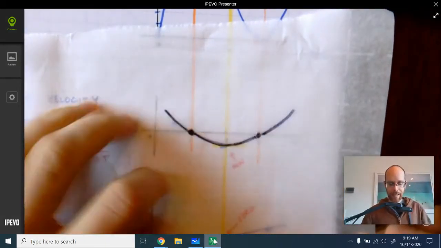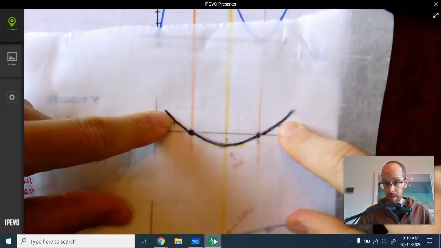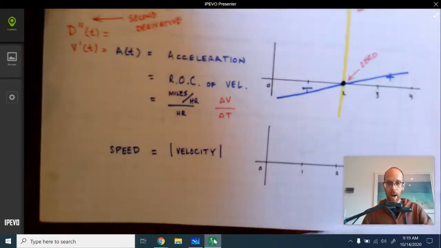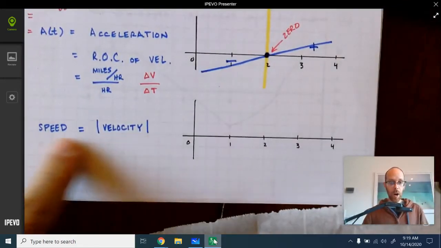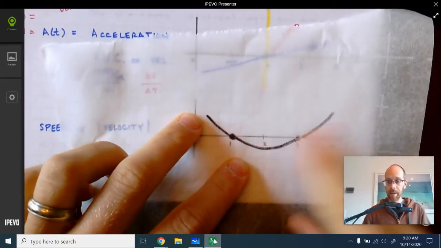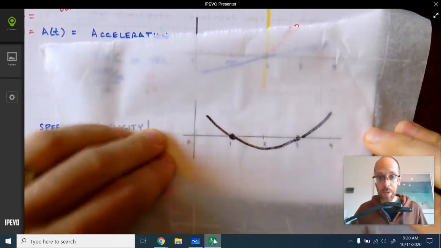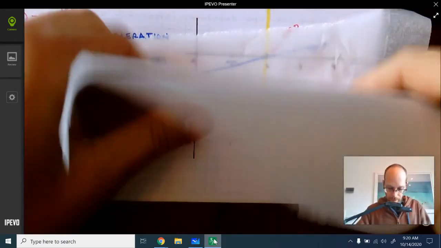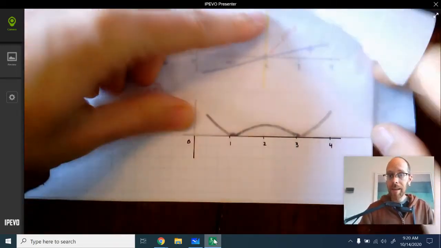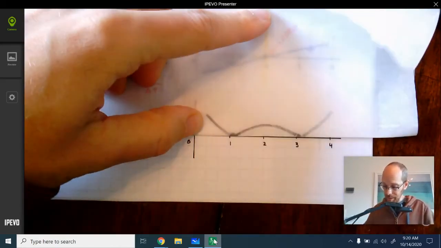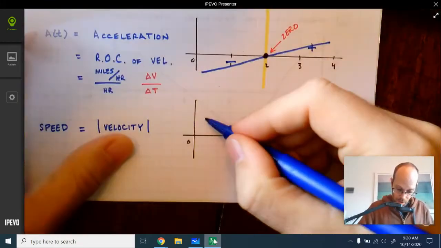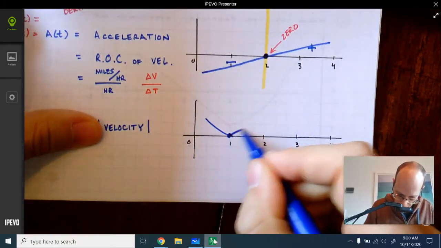Now, I'll notice that the velocity has these two places where it's positive, and then this area in the middle where it's negative. We want the speed to be always positive. So what we need to do is take the negative components right here and take their absolute value. The way you do that is just by flipping it over the x-axis. Now everything is on the positive side of the x-axis, and our speed graph is going to look something like this.